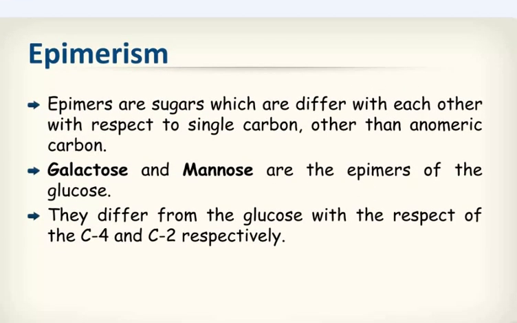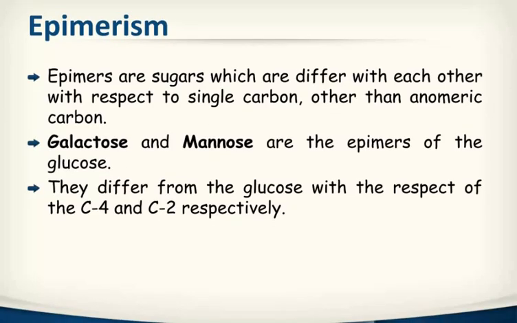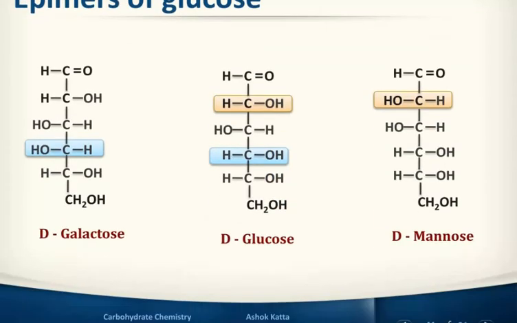Epimerism. Epimers are sugars which differ from each other with respect to a single carbon other than the anomeric carbon. Galactose and mannose are the epimers of glucose. They differ from glucose with respect to carbon 4 and carbon 2 respectively. You can see the epimers of glucose: D-galactose, D-glucose, and D-mannose.